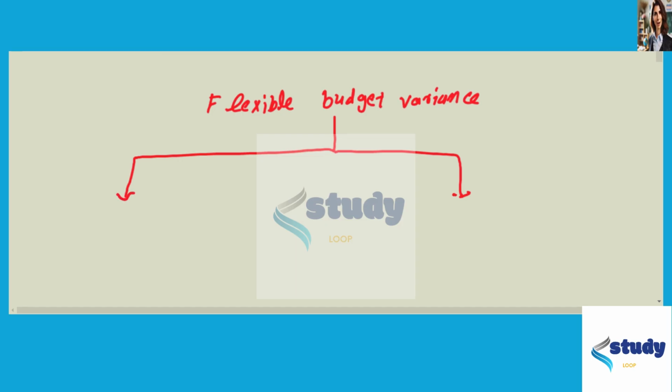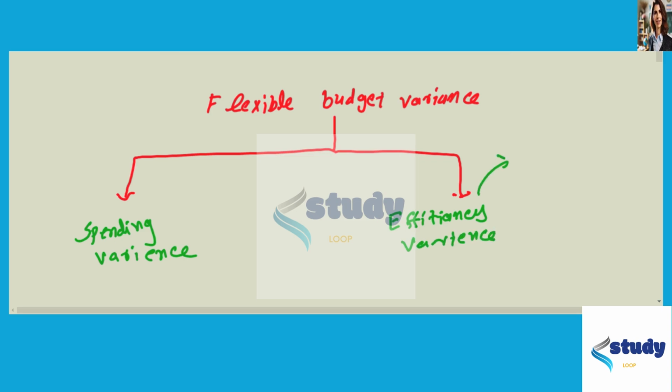right, and this is the spending variance, and this is the efficiency variance, right? Efficiency variance, right? And this is never a variance, right?